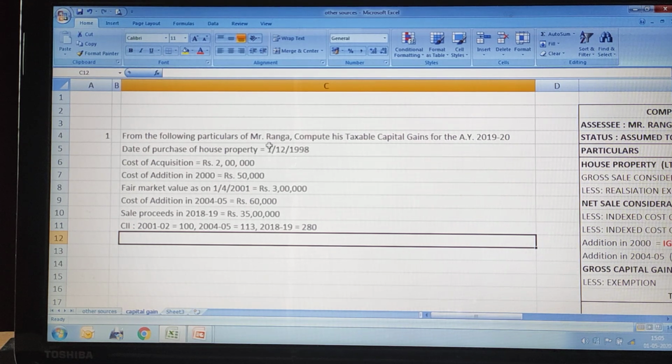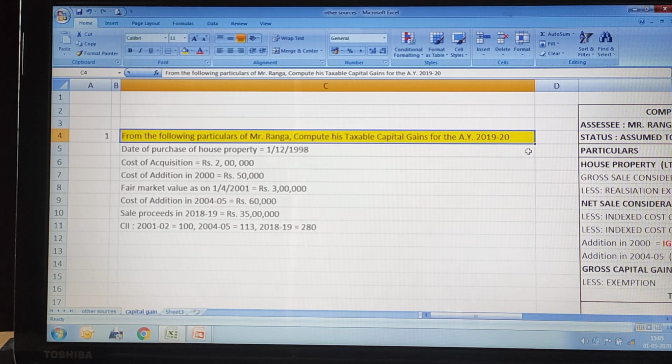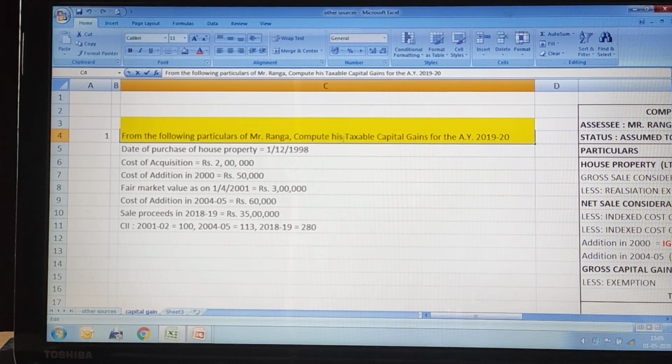The problem states: from the following particulars of Mr. Ranga, compute his taxable capital gain for the assessment year 2019-20. So clearly they have mentioned you need to compute the taxable capital gain for the assessment year 2019-20.